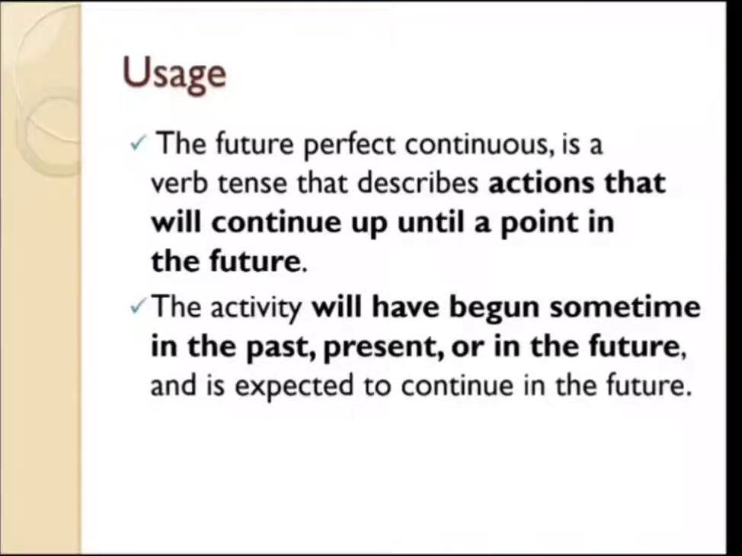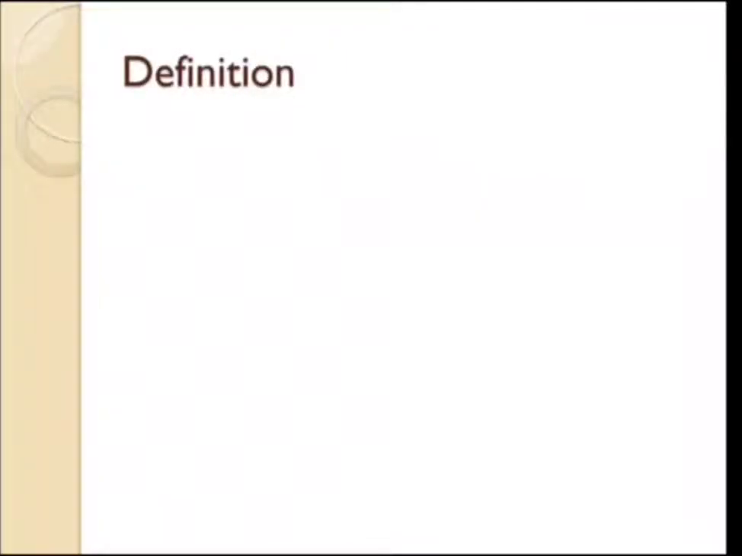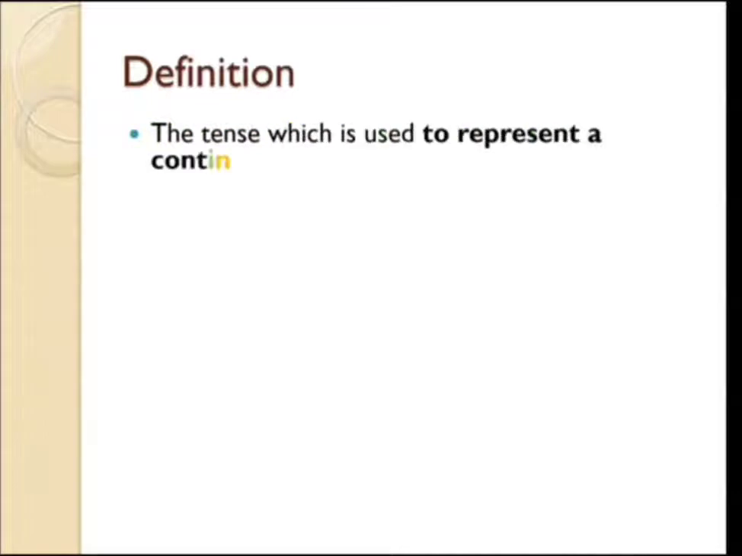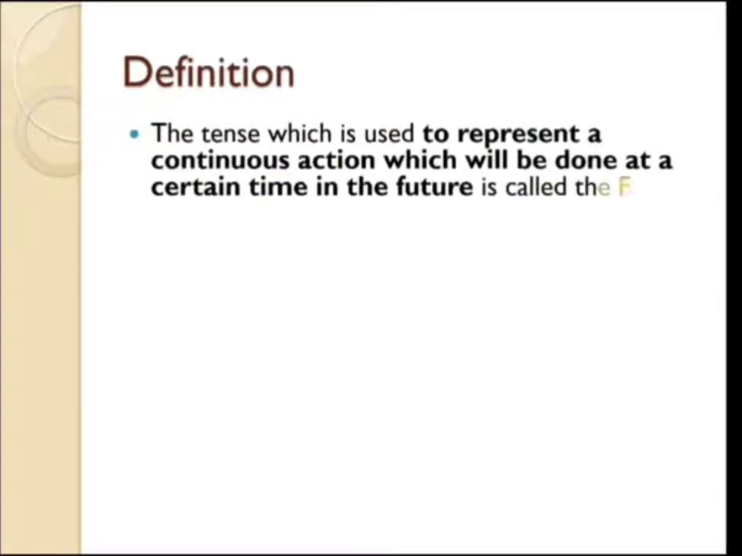So bottom line is, if there is an action or activity or event or incident, and if that particular activity, incident, or event is continuing in the future, you have to use the future perfect continuous tense to describe it. Alright, can we derive a definition from the usage? The definition is pretty straightforward and simple. The tense which is used to represent a continuous action which will be done at a certain time in the future is called the future perfect continuous tense.